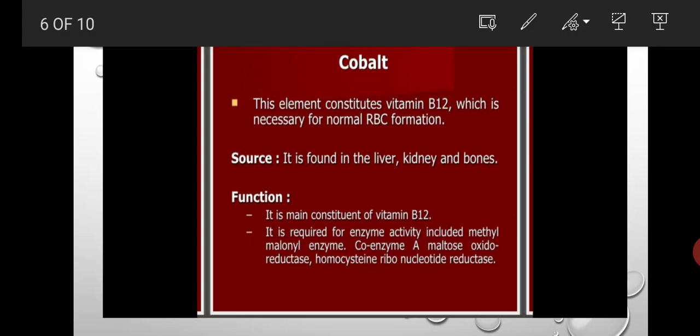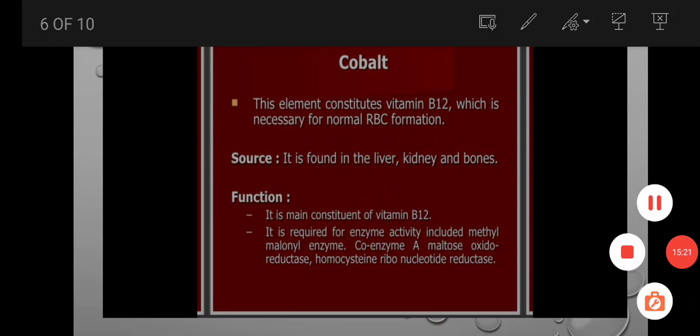These enzymes require cobalt for their activity. These are the sources and functions of cobalt.